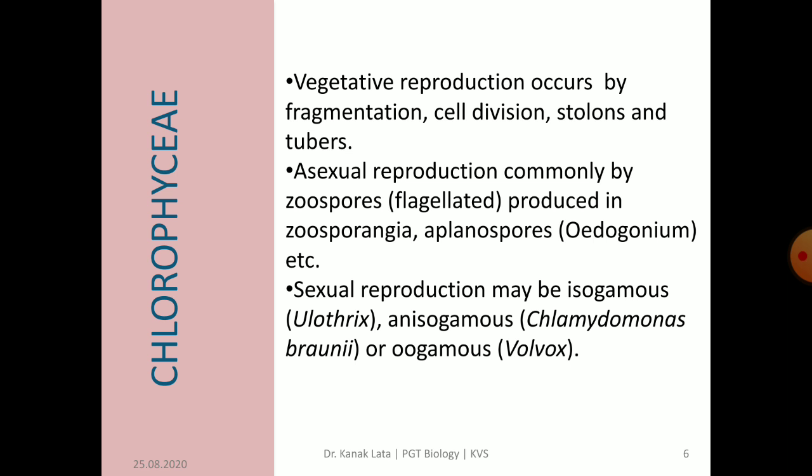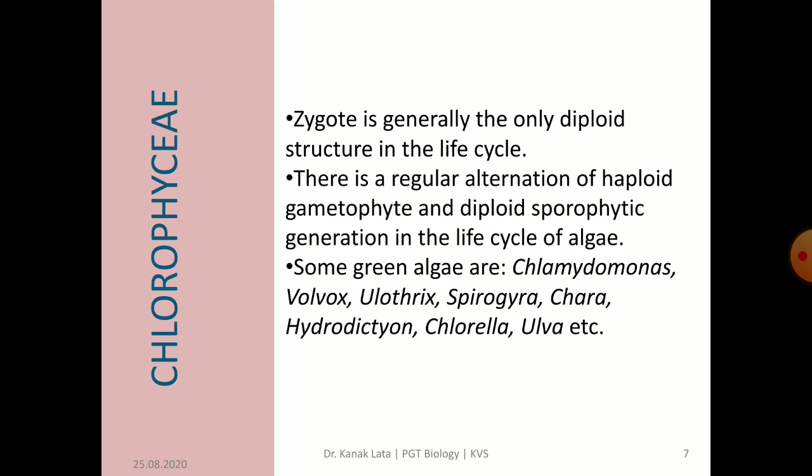Isogamous means fusion of similar gametes. Anisogamous means fusion of dissimilar gametes. And oogamous means fusion of a large non-motile female gamete with a small motile male gamete. In this case, the zygote is the only diploid structure in the life cycle. There is regular alternation of haploid gametophytic and diploid sporophytic generation in the life cycle of green algae. Some common green algae are Chlamydomonas, Volvox, Ulothrix, Spirogyra, Chara, Hydrodictyon, Chlorella, Ulva. There are so many.